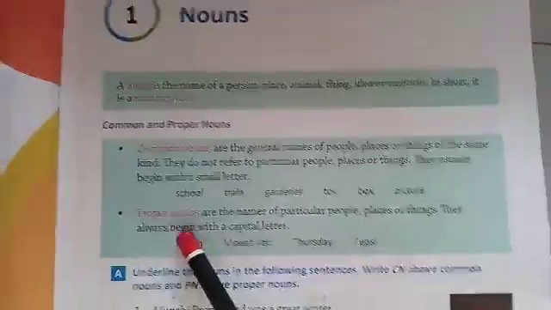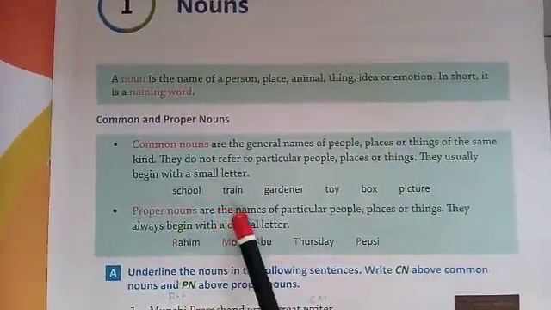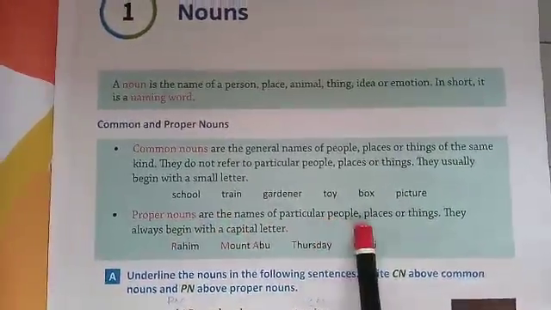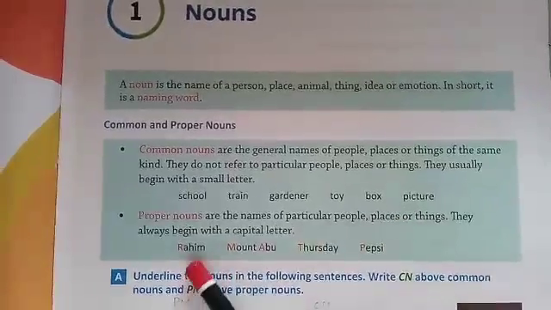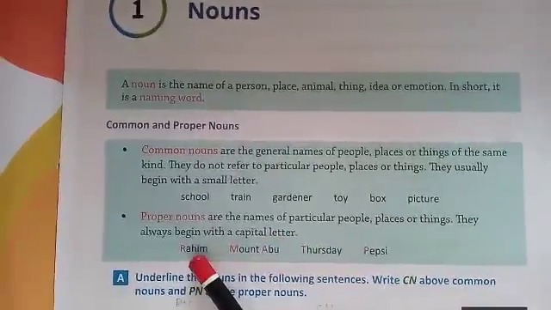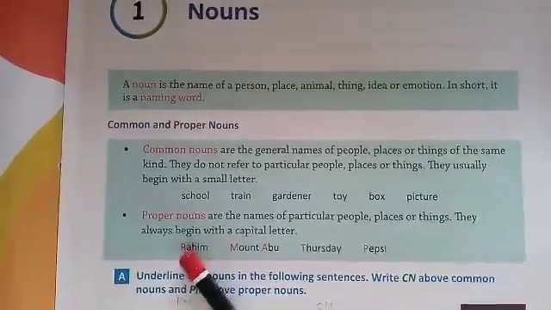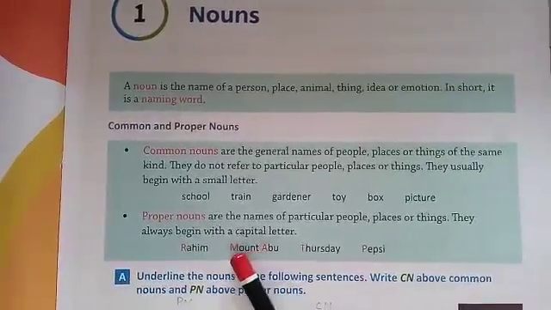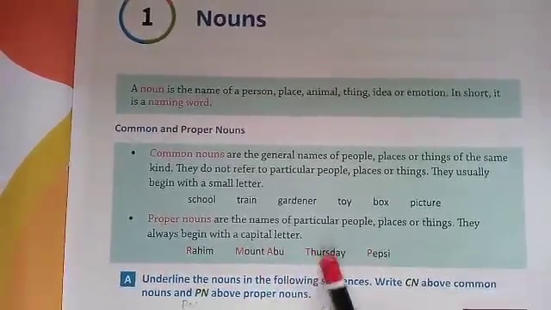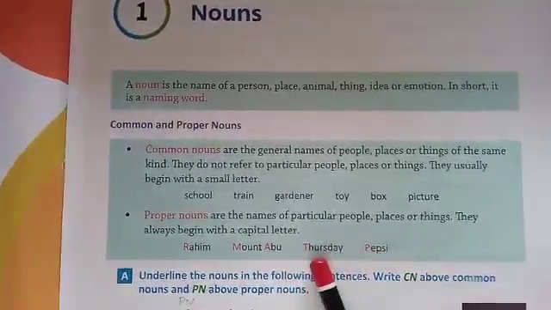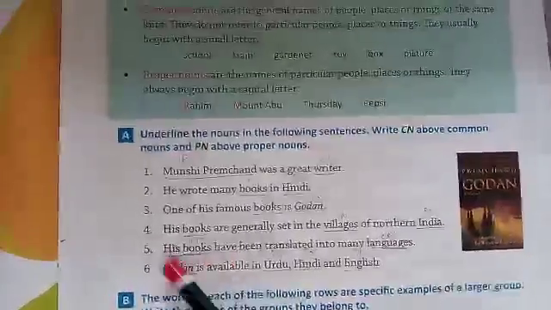Then coming to proper nouns, they are the name of a particular person, place or thing. They always begin with capital letters. Here examples are Rahim, R is capital, Mount Abu, M and A are capital, Thursday and Pepsi. Here the first letters are capital. We'll see a few examples for the common noun with the exercise.